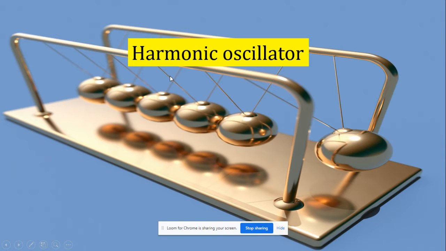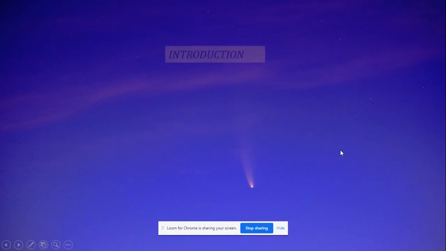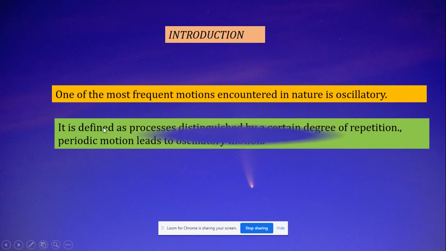First, harmonic oscillator. This concept was given by the scientist Galileo Galilei, an Italian scientist who studied the properties of the pendulum. Introduction part: one of the most frequent motions encountered in nature is oscillatory. It is defined as a process distinguished by a certain degree of repetition. That is, periodic motion leads to oscillatory motion.